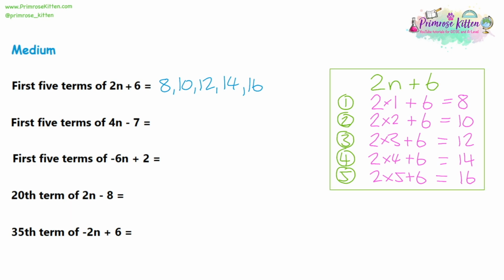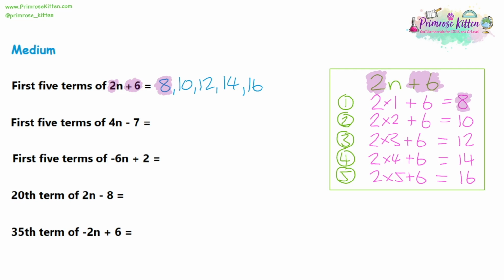Now, you could draw a diagram like that for every single question. On an exam, you might be asked 1 or 2 questions like this, so spending the time on the diagram would actually be quite a good idea, but I don't have the space for it, and I'm going to try and show you a shortcut. So looking at 8, 10, 12, 14, 16, I'm going to point out first that in the sequence name, 2n plus 6, we've got a 2, and we've got a plus 6. And 2 plus 6 is 8. So if you add together the numbers in the name of the sequence, you will get the first term of the sequence.